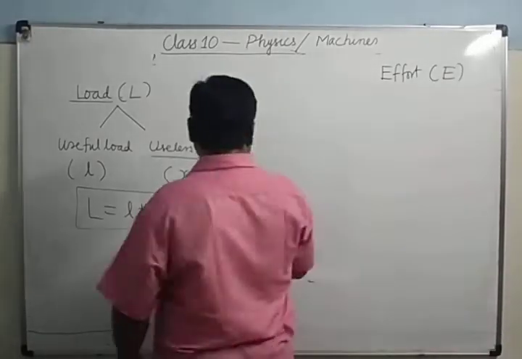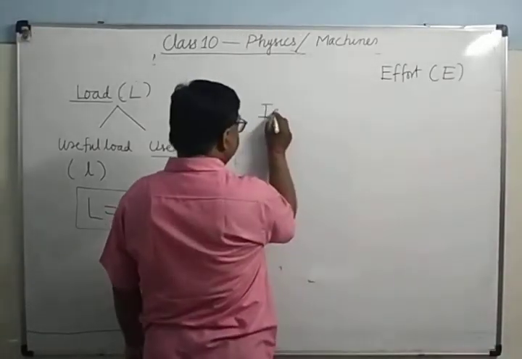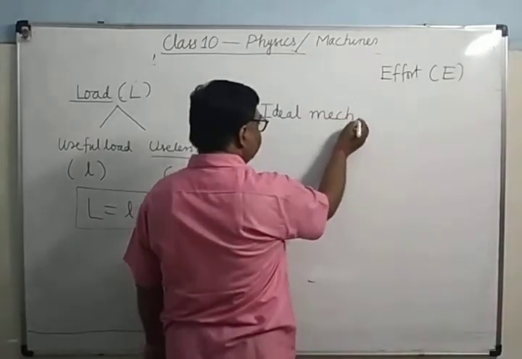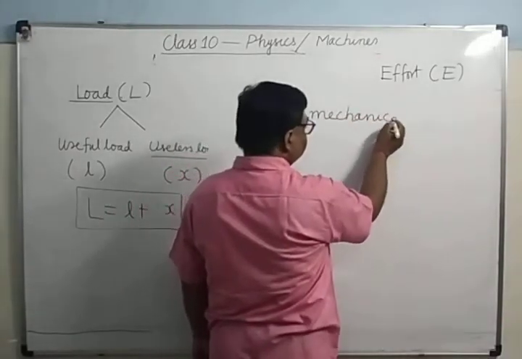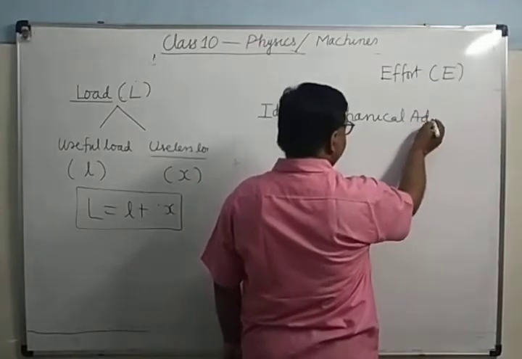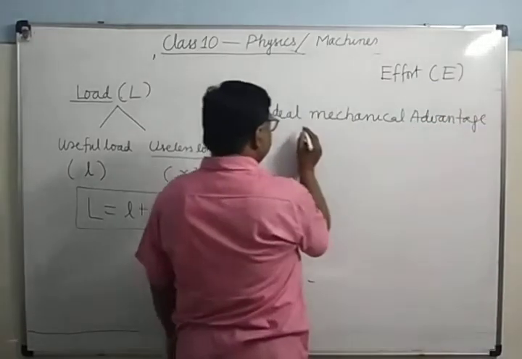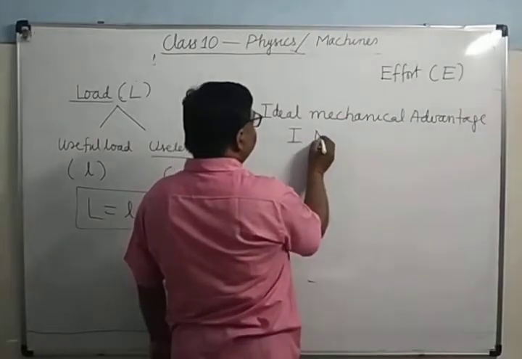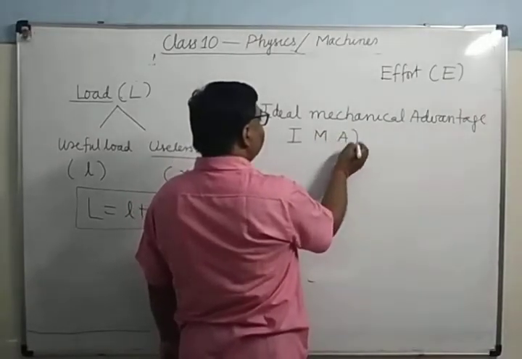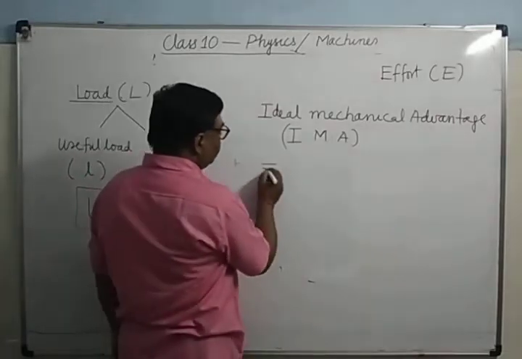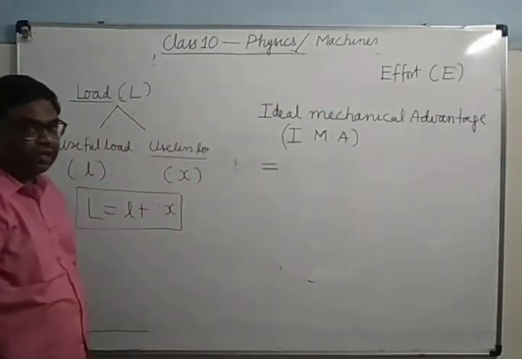Then there is one term, ideal mechanical advantage, in short written as IMA. What is ideal mechanical advantage? It is the ratio of the total load lifted to the effort applied.